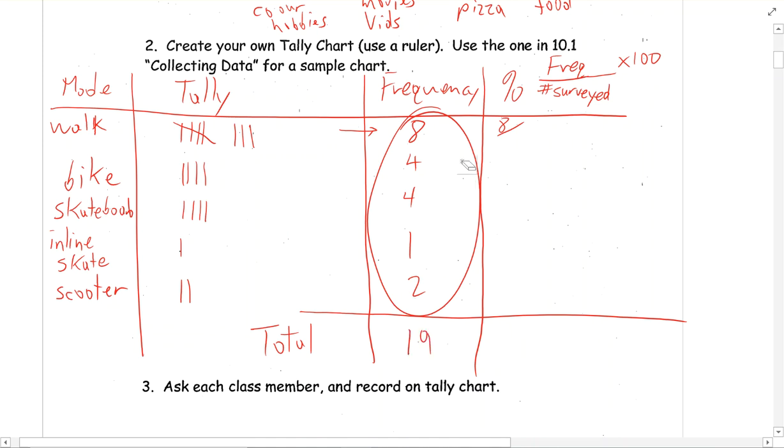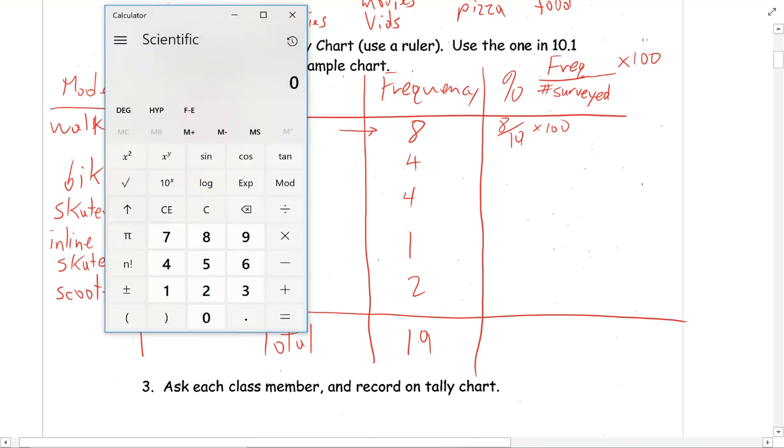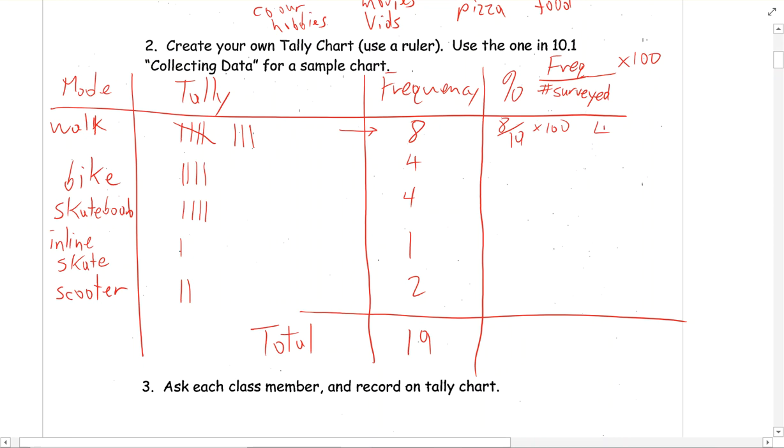Okay. So then from 19, I'll go 8 divided by 19 times 100. Pull up the old calculatrice. That's French for calculator. 8 divided by 19 times 100 equals 42%. So here, round this to a whole number, okay? You want to make sure you're working with a whole number.